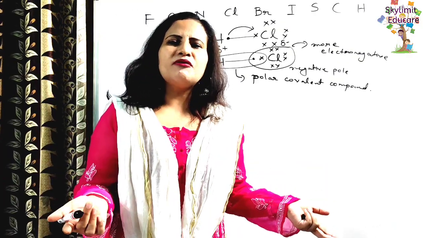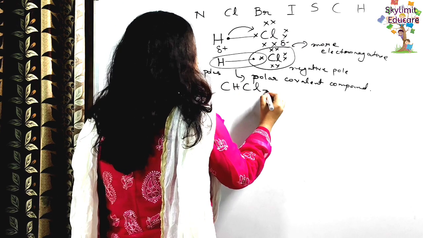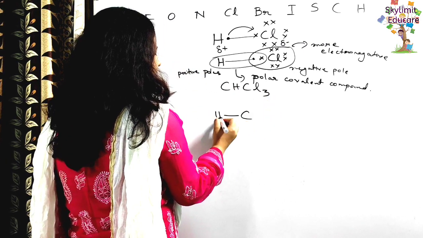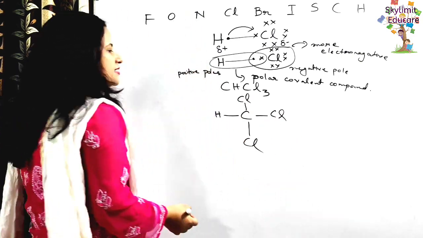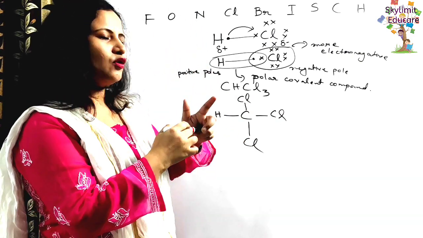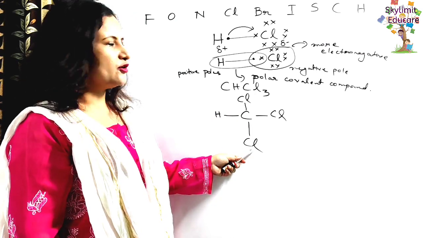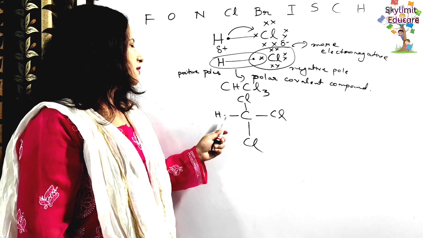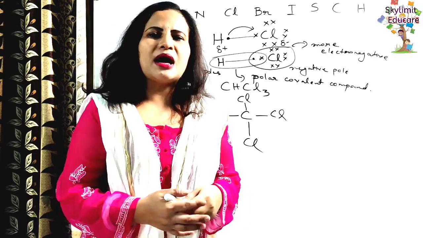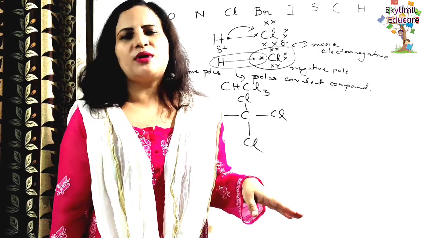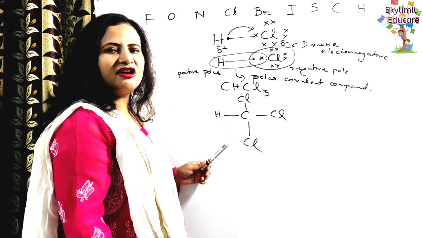Now let's take the example of chloroform, CHCl3. The structure is like this. So in this case, students, you can see this is also a single covalent bond. But you see here these three chlorines are highly electronegative. But we know that between carbon and hydrogen there is not much difference in electronegativity. So now you see from the four sides there is a difference in polarity. So obviously here what will happen? There will be development of charge. There will be charge separation.